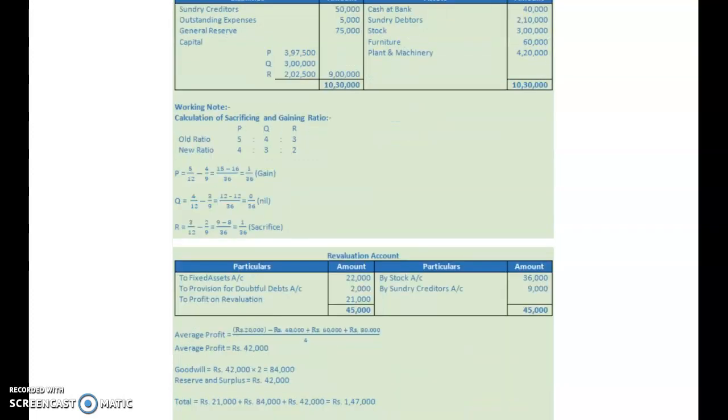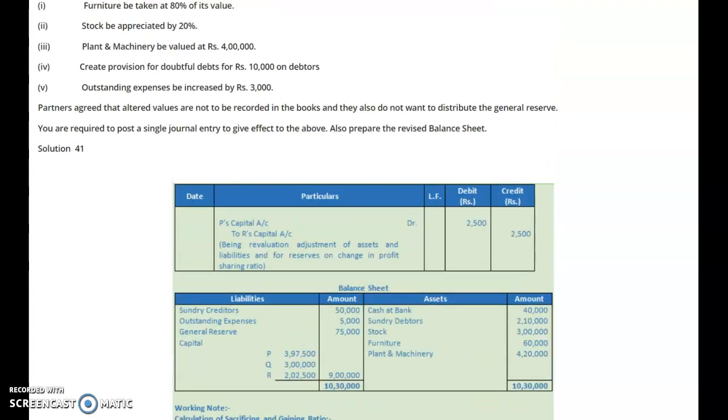So please understand that we have to see a very important limitation, a very important condition: how the altered values are to be recorded in the books of account. Whether they want to distribute, and if they want to distribute, to the old partners in the old ratio.